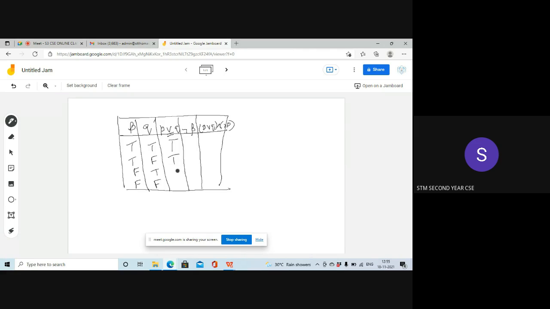Okay. So next one. True. Anjita, next one. True. Okay, true. The last one. False. Very good. So did you understand the difference? This OR means at least one variable is true, then the output is true.